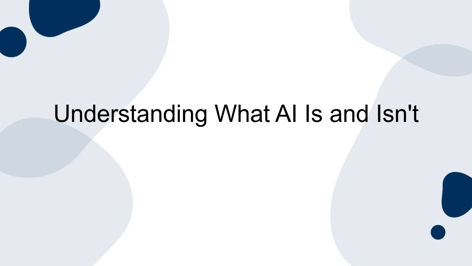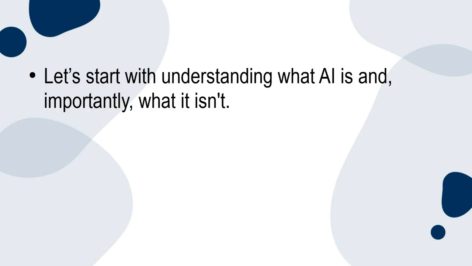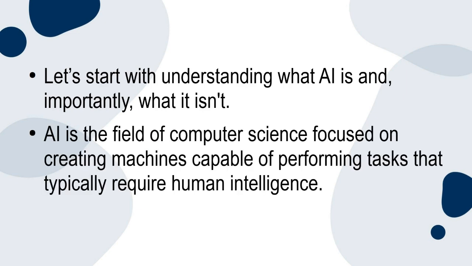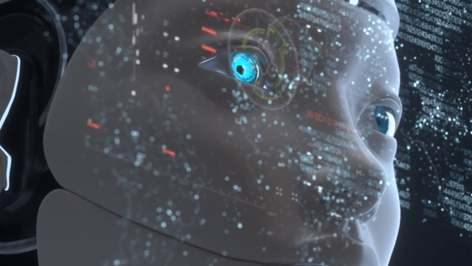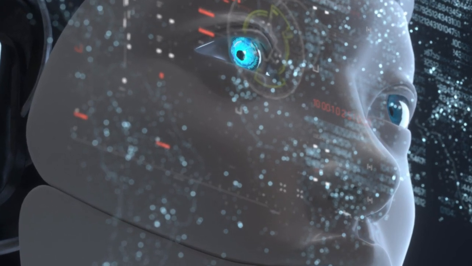Understanding what AI is and isn't. Let's start with understanding what AI is, and importantly, what it isn't. AI is the field of computer science focused on creating machines capable of performing tasks that typically require human intelligence. This includes things like learning, problem solving, recognizing patterns, and understanding natural language.